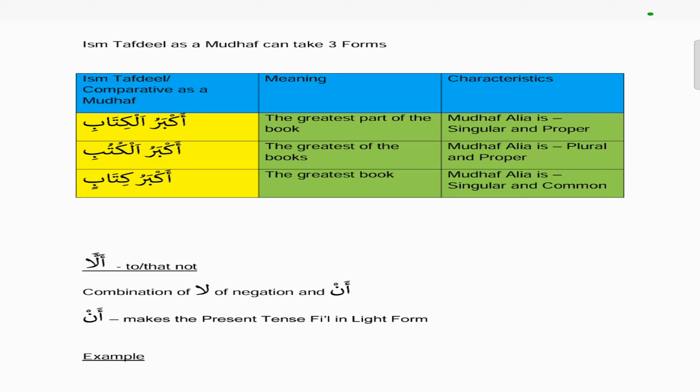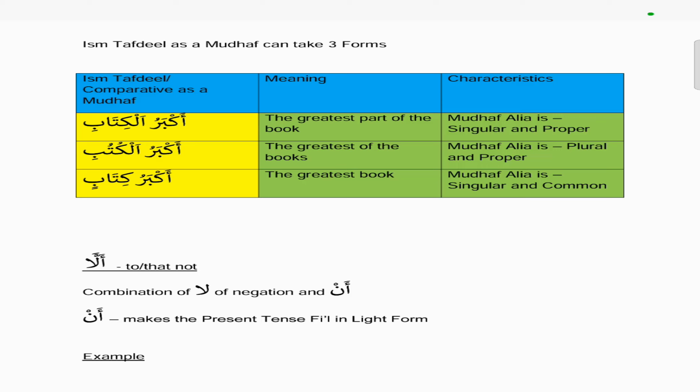But the meaning slightly changes depending on the mudaf ilay. If you look at the characteristics of the mudaf ilay, the full meaning can change. So for example, akbarul kitabi, which is the first one, means the greatest part of the book. The reason why I say part of the book is because the mudaf ilay, which is al-kitabi, is singular and proper. It's proper because of the al, and it's singular because it's referring to one book. So it's the greatest part of the book.